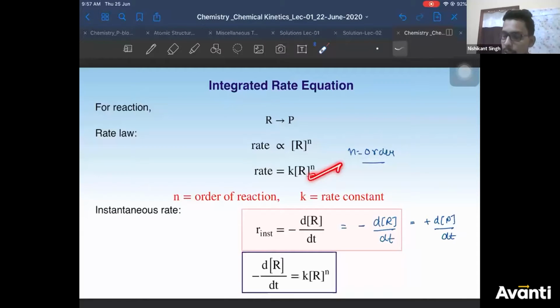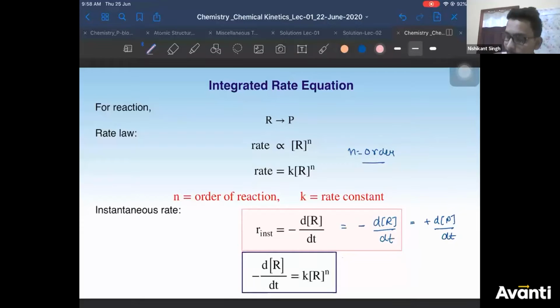If I equate them, then minus dR by dt becomes equal to k R to the power n. But one is instantaneous? Both are instantaneous, Ravi Kiran. In reality, we find instantaneous rate only. Is this point clear, guys?